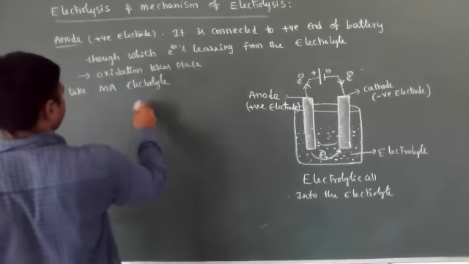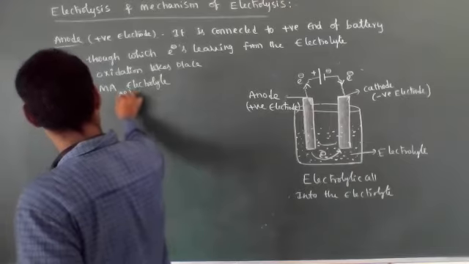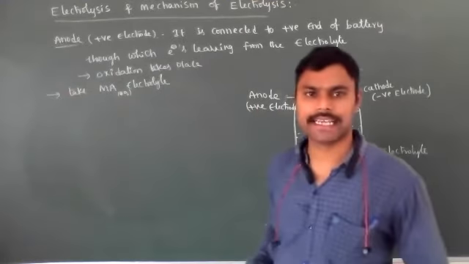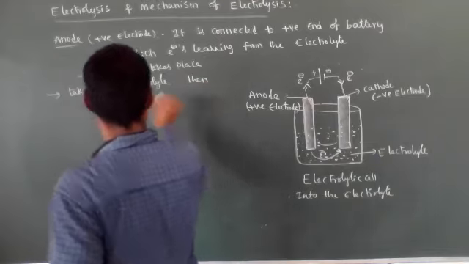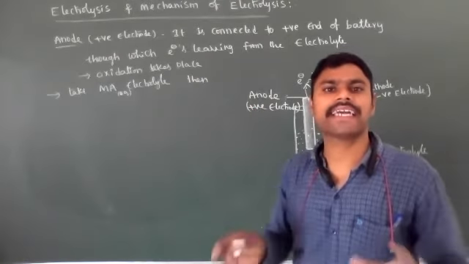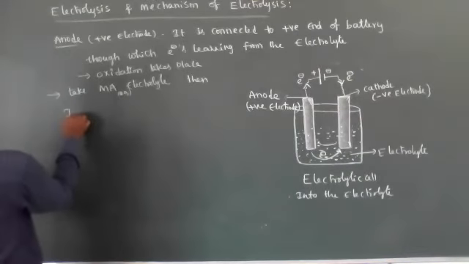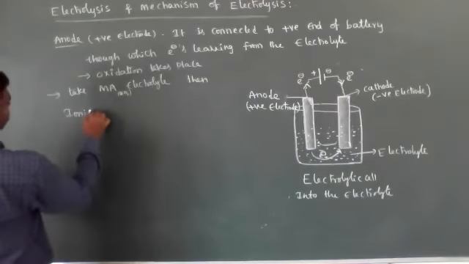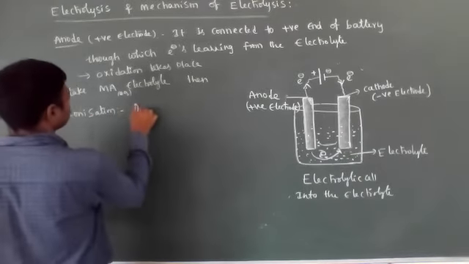MA aqueous solution acts as the electrolyte. Then it undergoes electrolysis, which means ionization takes place. First, initially, ionization of the electrolyte takes place. So how will it be ionized?